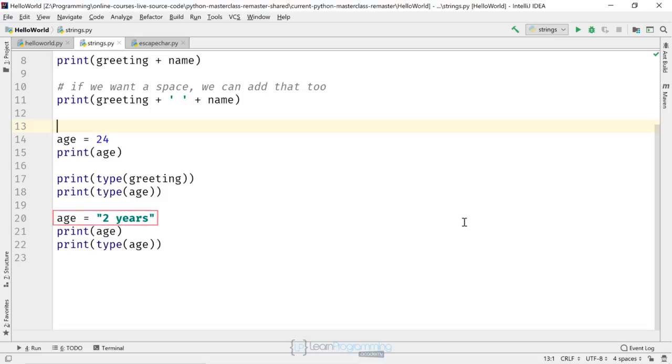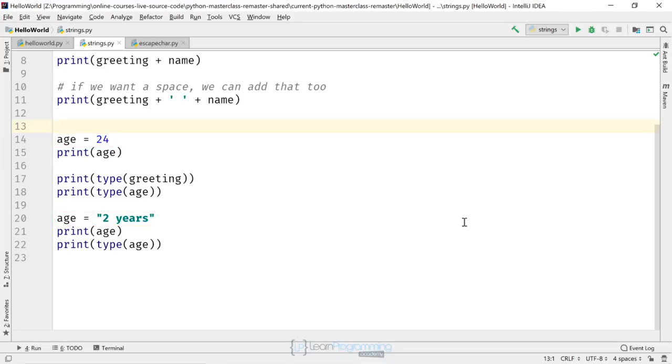Further on, down on line 20, we've reattached that same label to a string value, 2 years. Age at that point is now bound to the string 2 years. So Java and C programmers might jump to the conclusion that Python is a weakly typed language and doesn't care what type things are. And that's a natural assumption if you think in terms of assigning a value to a variable. Looking at it that way, it looks like we've assigned a string value to an int variable. Age represents an int on line 14, but is given a string on line 20.